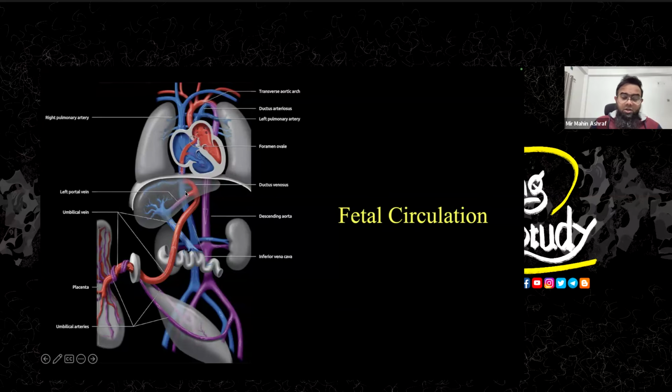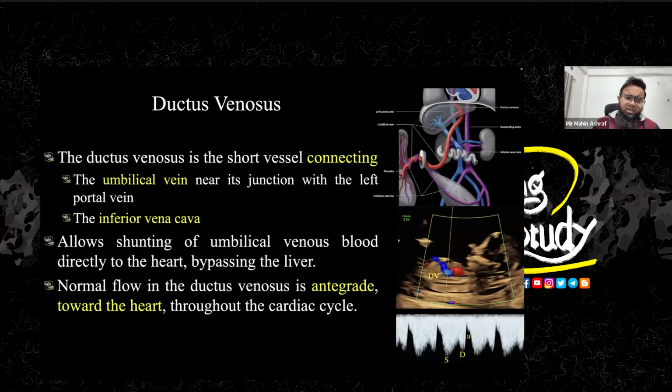So the ductus venosus actually gives us information about the fetal current condition, not the overall hemodynamics, how much the fetus is getting affected. You can get this information from the ductus venosus because it will get affected when the heart has already been affected.